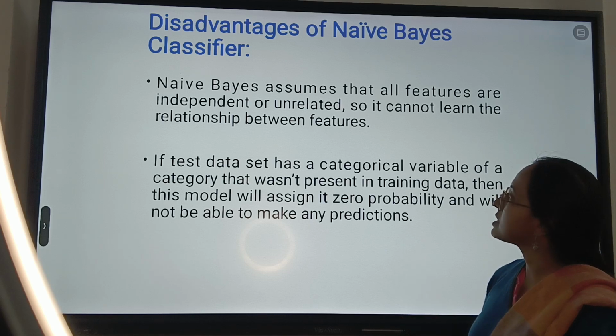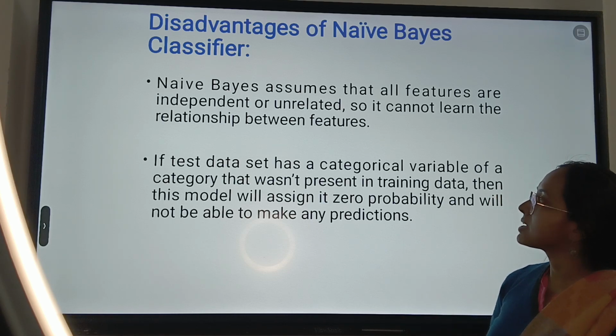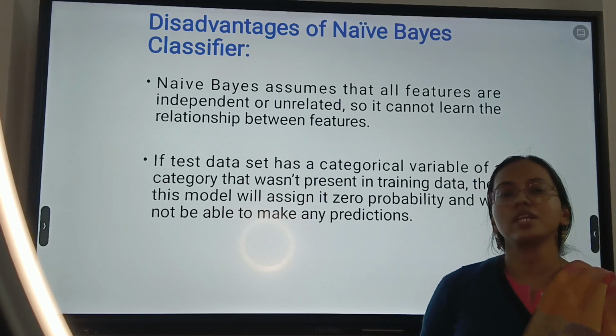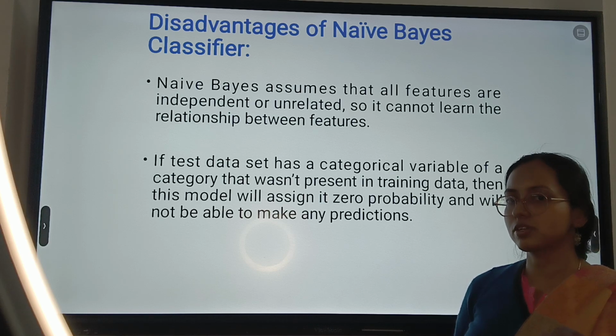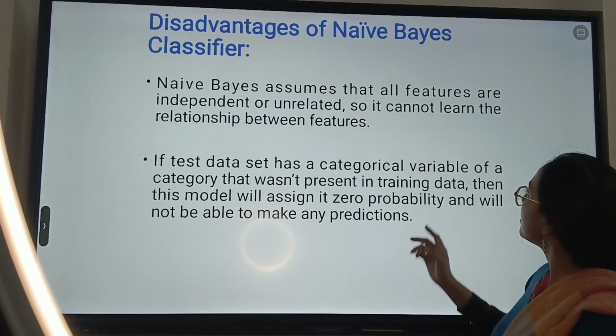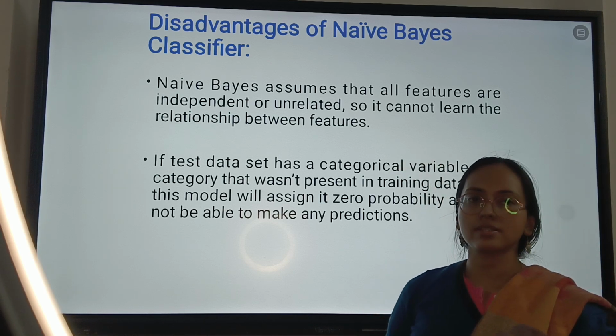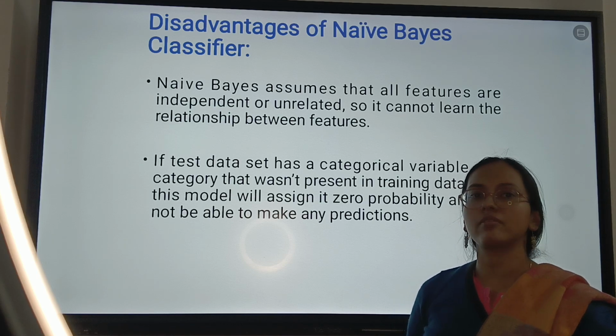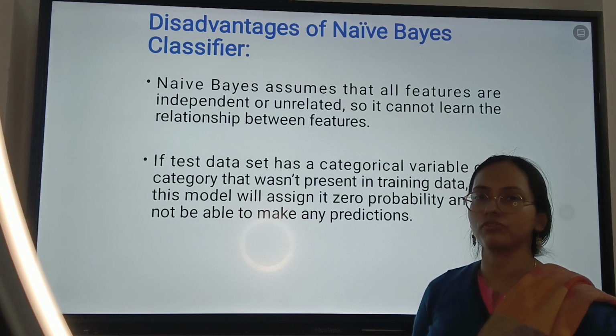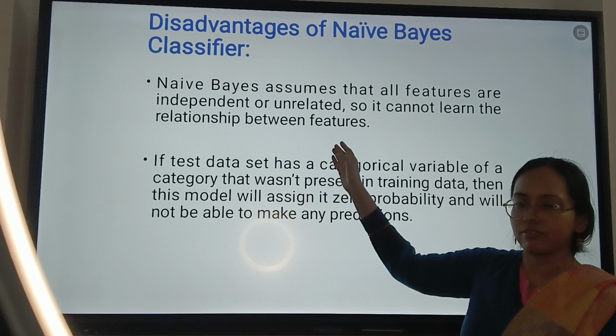Now coming to the disadvantages. Naive Bayes assumes that all the features are independent of each other. That's what we assumed at the very beginning. But in real-life data sets that cannot be the case. Sometimes there might be dependencies present within the features. So this is a disadvantage.